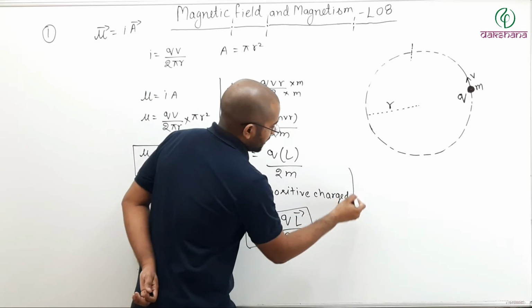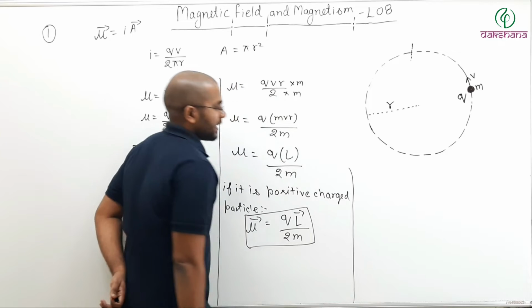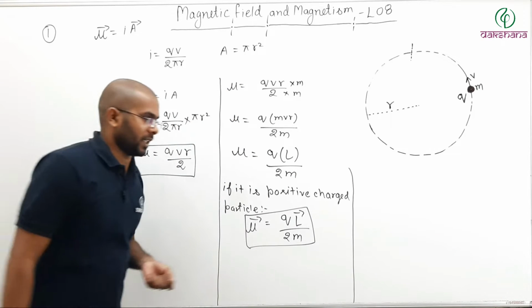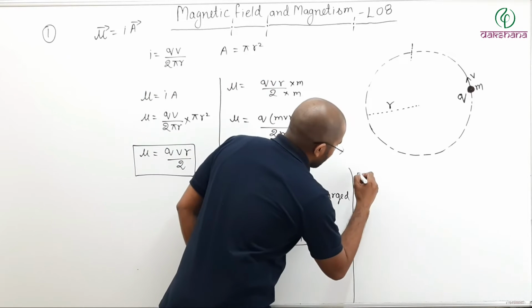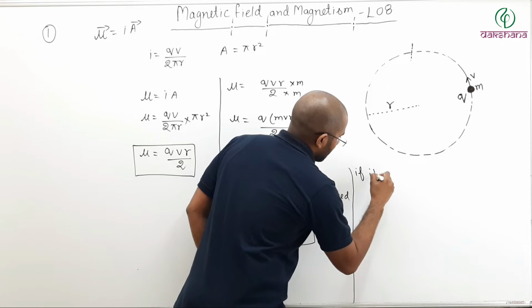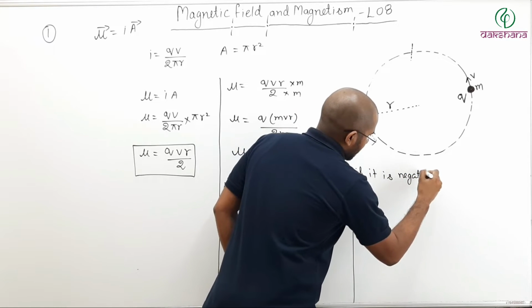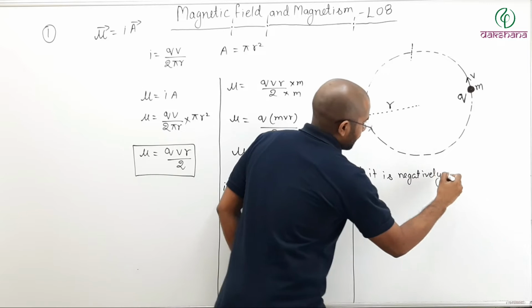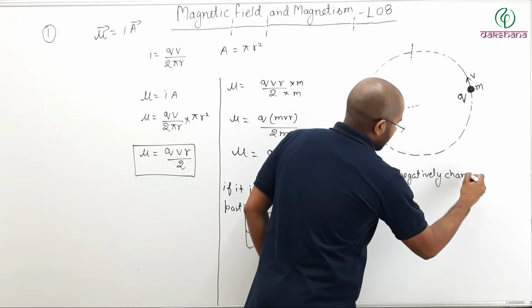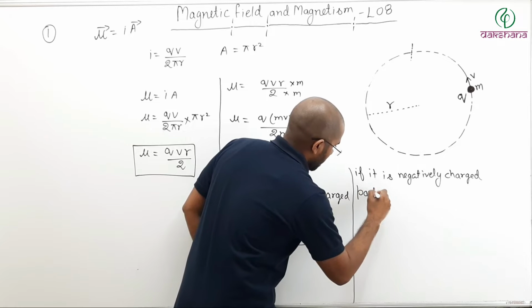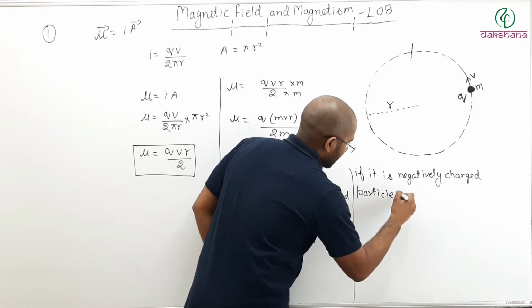Now what if it is a negatively charged particle, like an electron? If it is a negatively charged particle, what will happen in this case?